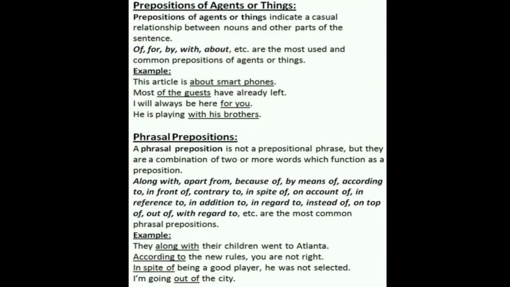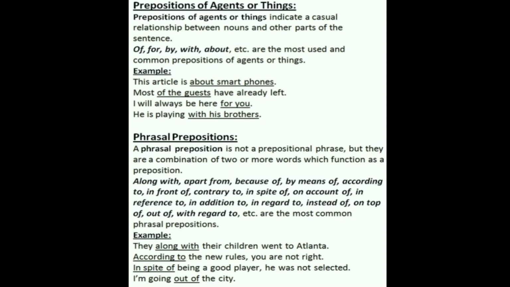Okay, next one, prepositions of agents or things. Prepositions of agents or things indicate a causal relationship between nouns and other parts of the sentence. Of, for, by, with, about, etc. These are the most used and common prepositions of agents or things.